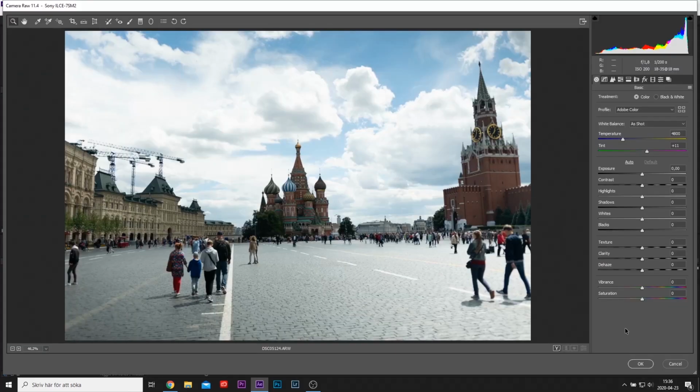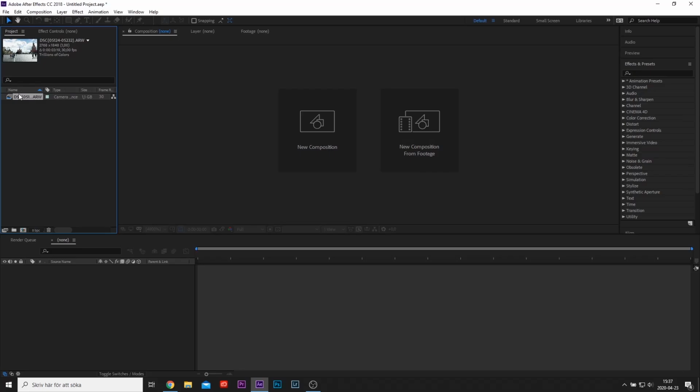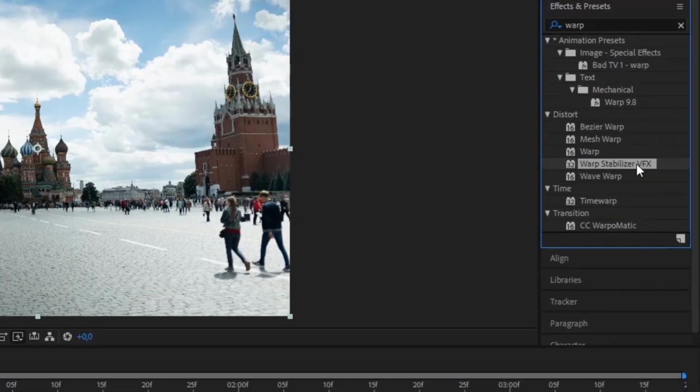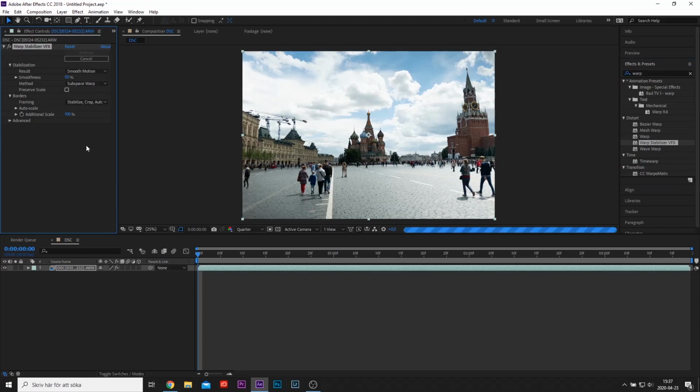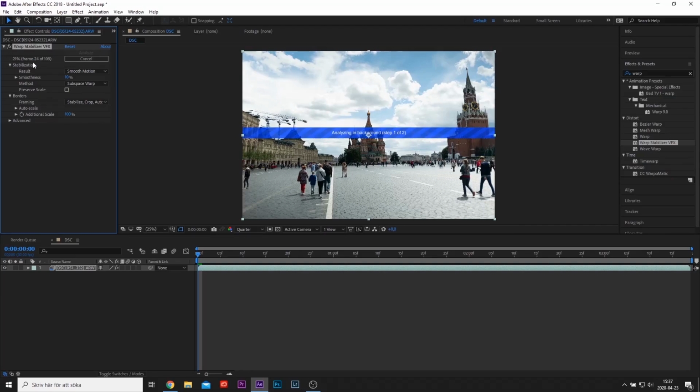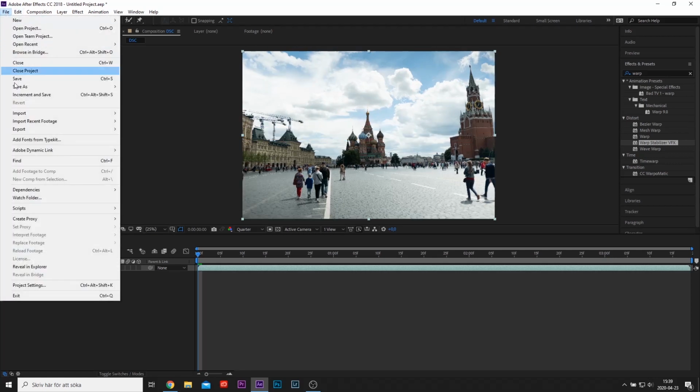Decide if you want to color grade the clip now or later. The edit will, however, affect all the photos. Then hit OK and drag the clip to the timeline. Search for Warp Stabilizer in the Effects panel and drag it to your clip. I usually go for around 10% on smoothness, but this varies and you can choose an amount that works the best for you. Once happy, go to File, Export and add to Render Queue.